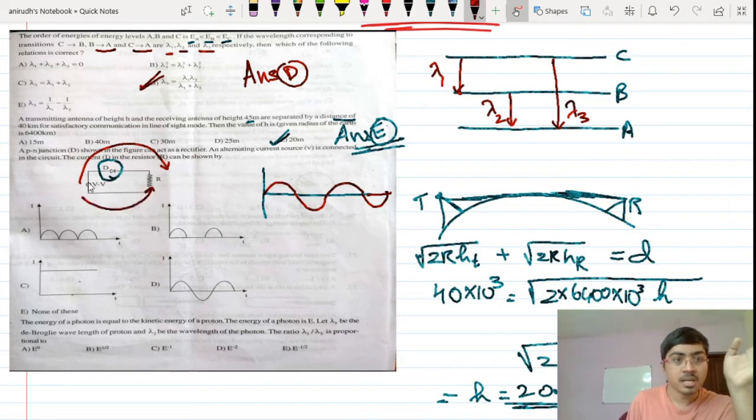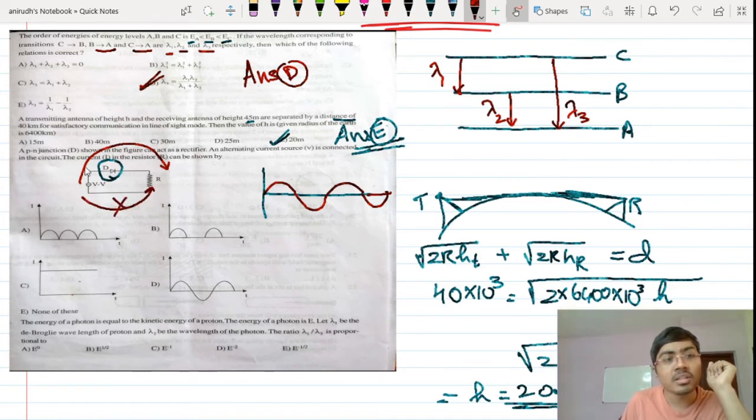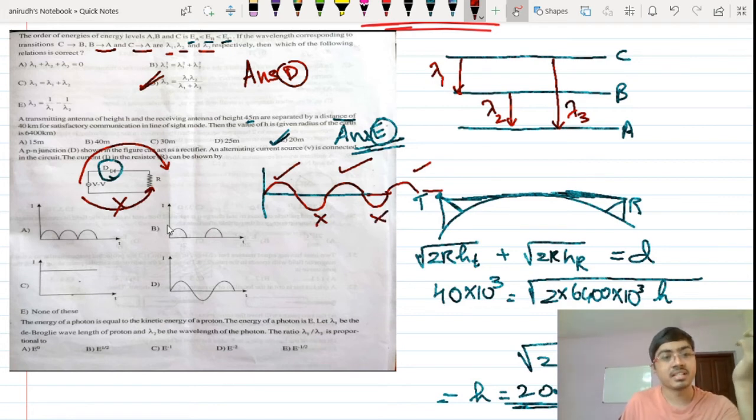Now tell me, forward direction goes through this particular diode. The forward direction is actually allowed in this particular diode, and the diode will block the reverse direction. So this kind of movement is blocked by the diode, while all this kind of movement can be made. So this will be there, this will be there, the next one will be there, but this will not be there, this will not be there. So which graph is it? Option B is the correct answer.